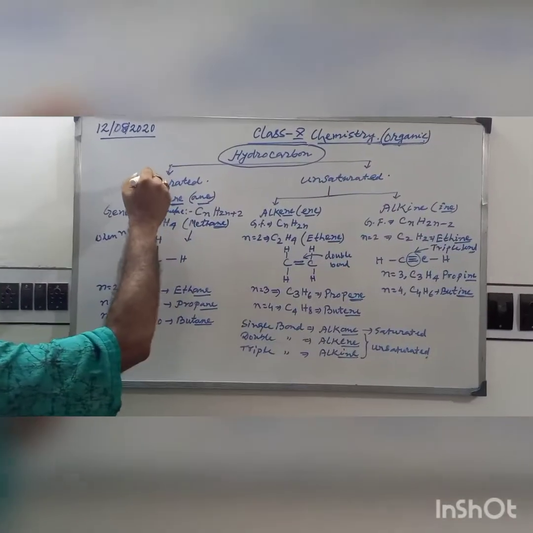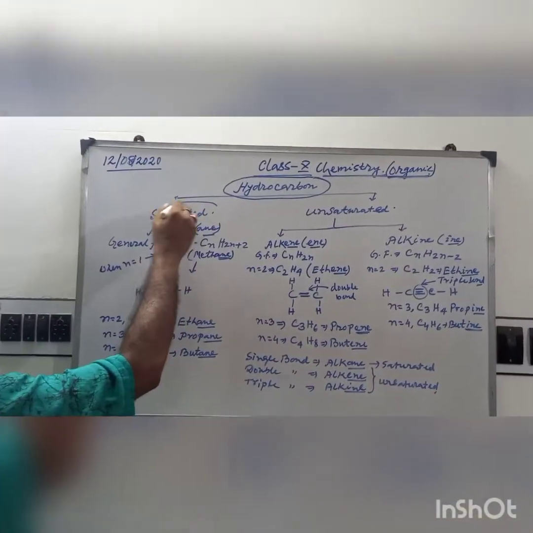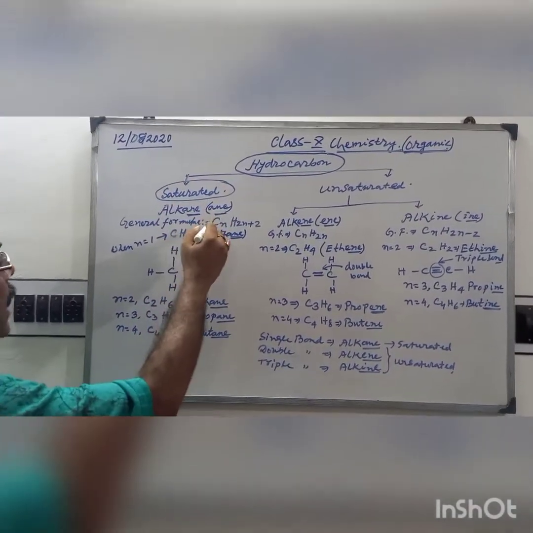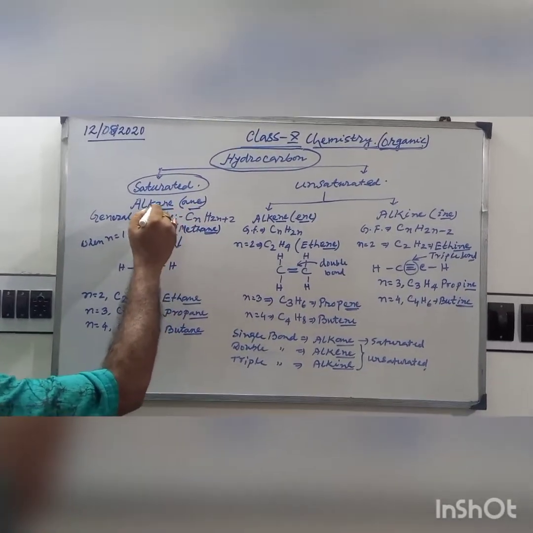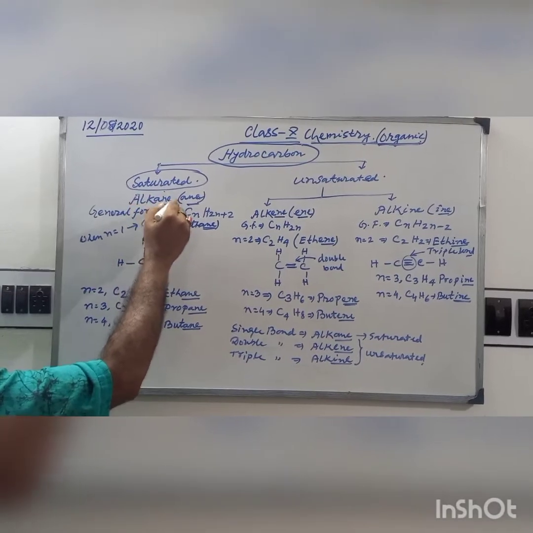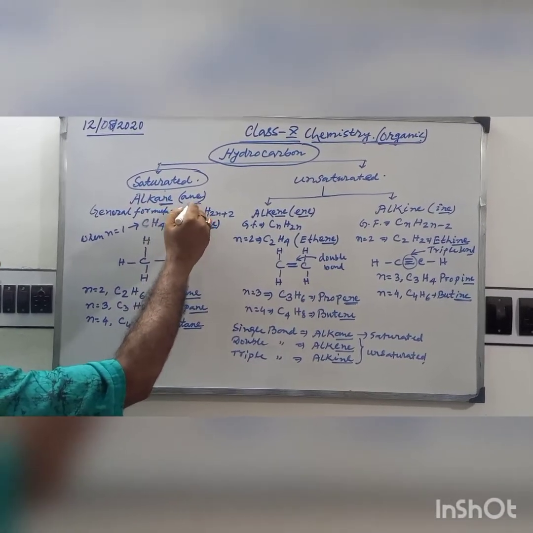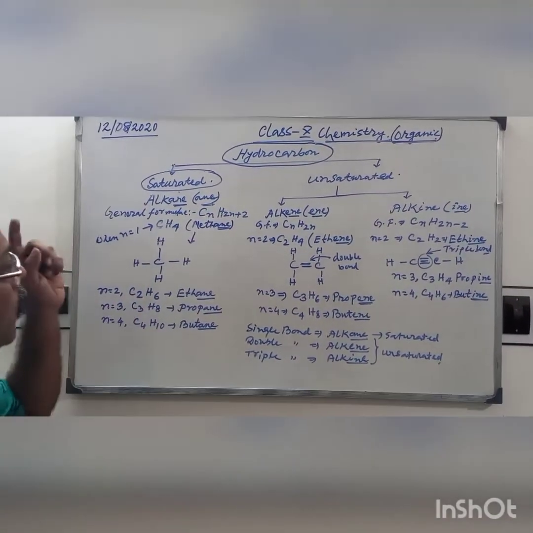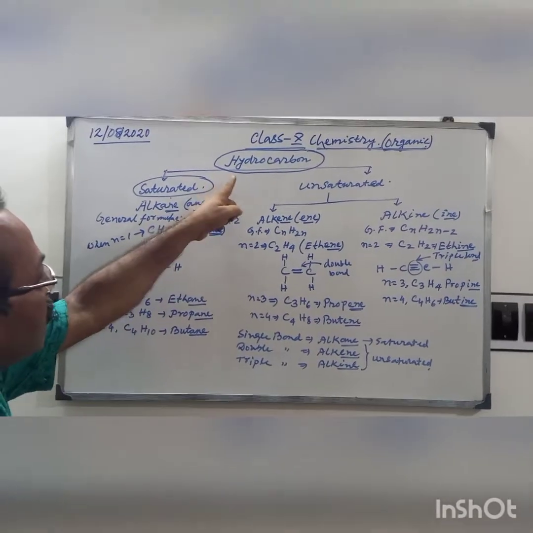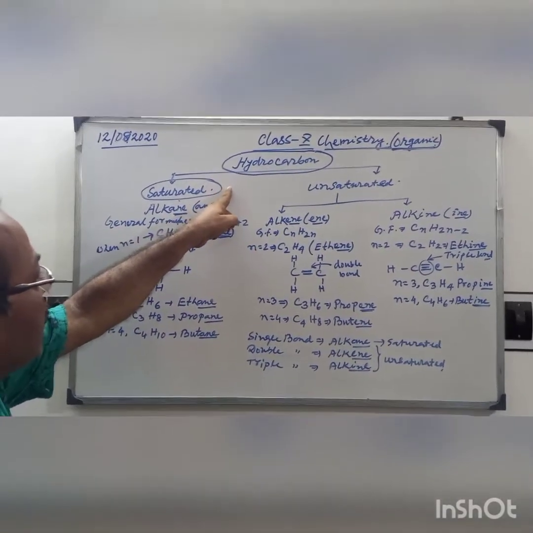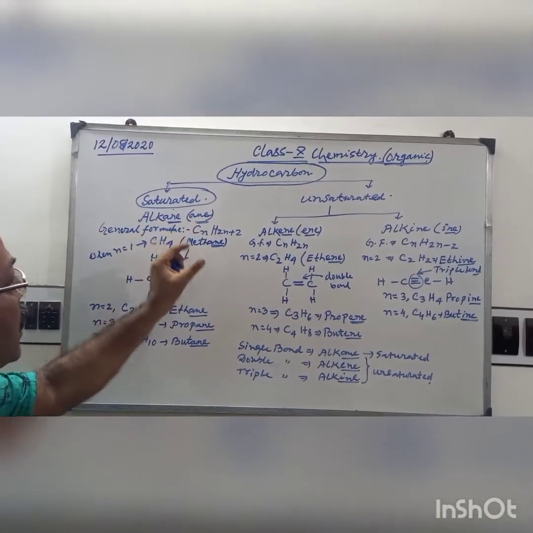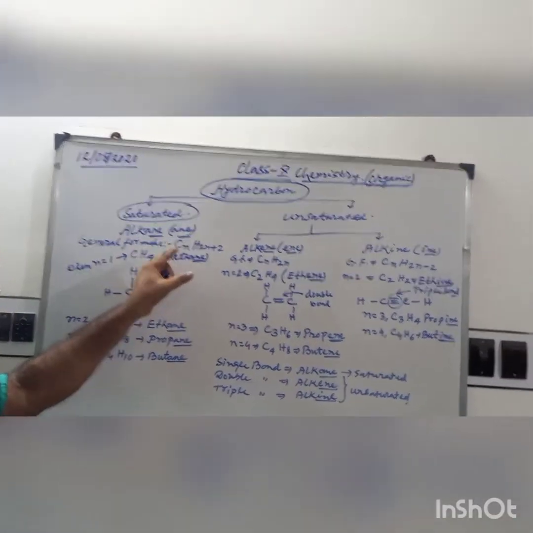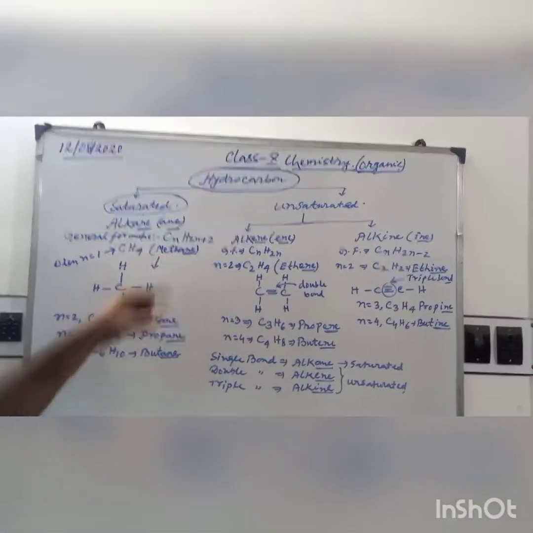Firstly we discuss saturated hydrocarbons. Saturated hydrocarbons are called alkanes. Please see, the last three letters of this word are A-N-E. When you pronounce a saturated hydrocarbon, the end of the compound name will always be pronounced "ane".